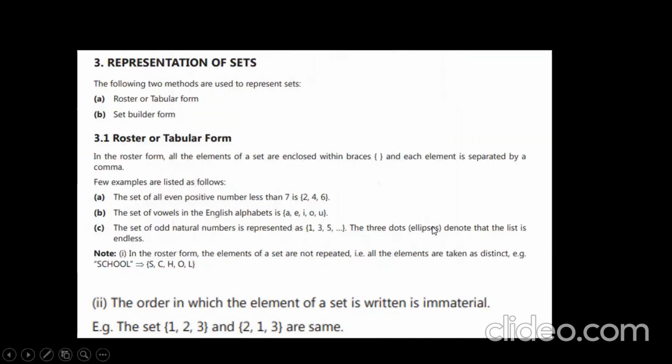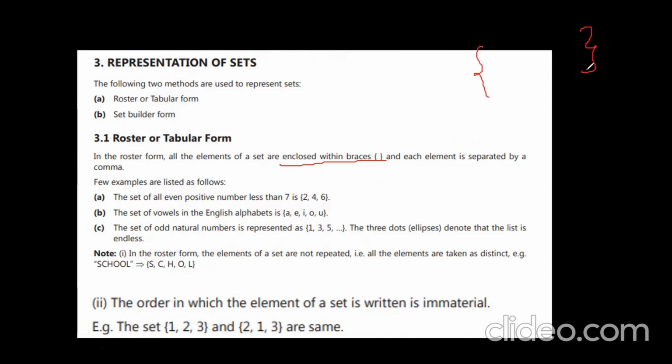Yes. The next: how to represent a set? I want to represent the set. There are different types of ways to represent a set. The first one is the roster or tabular form. In this method, all the elements of a set are enclosed within braces.